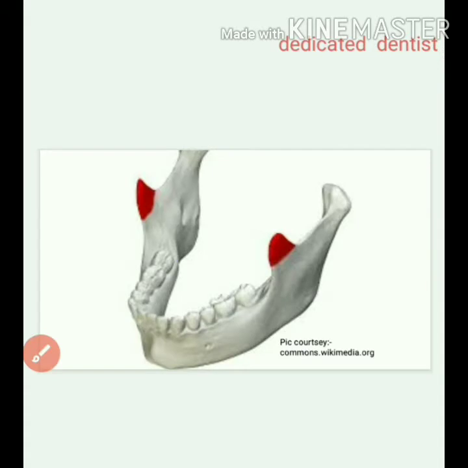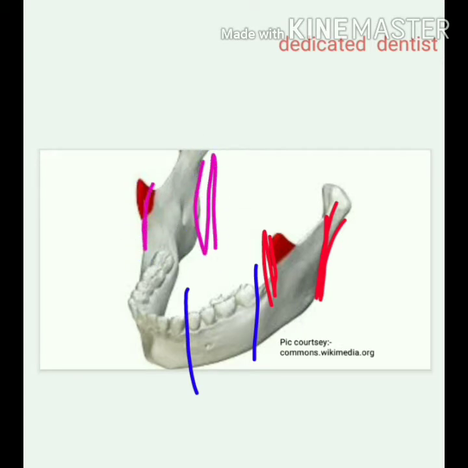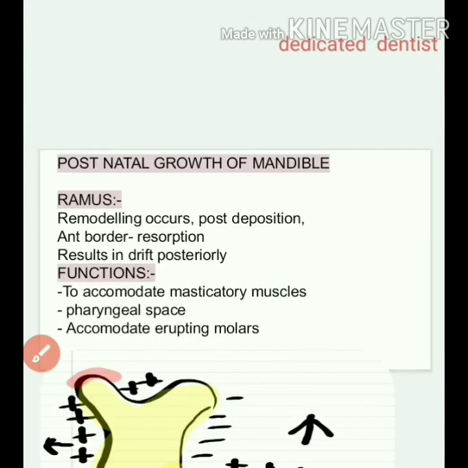Okay, so again, in case you didn't understand, this is the body or corpus of the mandible. Anterior border of the ramus, posterior border of the ramus. Again, anterior border, posterior border of the ramus, except that this is the medial area, lingual area, and this is the lateral area. So that was it.